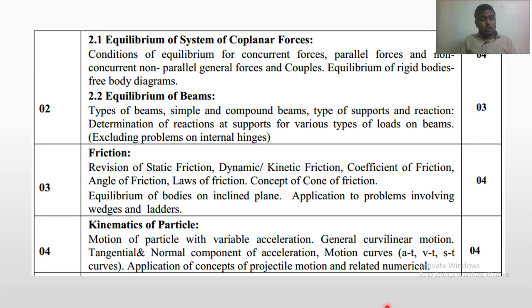Now the fourth module is kinematics. From the fourth module your dynamics part starts. Kinematics of particle. Here we are going to study various motions, with respect to variable velocity and variable acceleration. In general, the translational motion, curvilinear motion, various components, that is tangential and normal components. Then the motion curves, that is the graphical analysis of motion, AT, ST, VT diagrams. Then application of the concept of projectile motion and the related numericals. So the total weightage for this module is very high, around 22 marks for the fourth module.